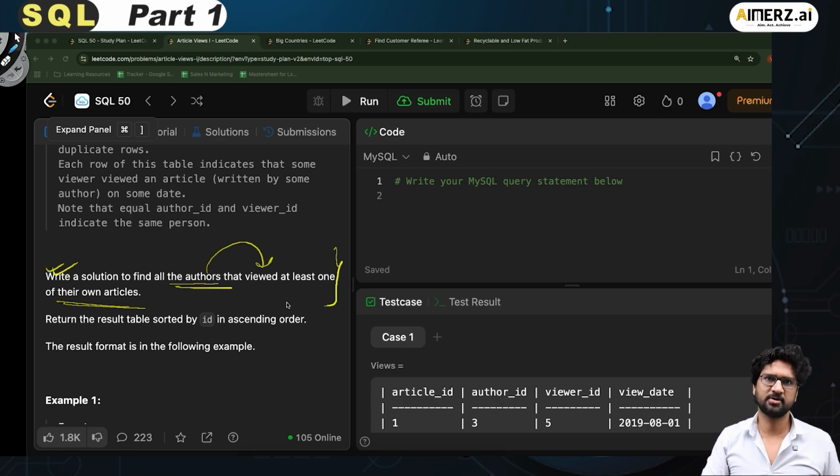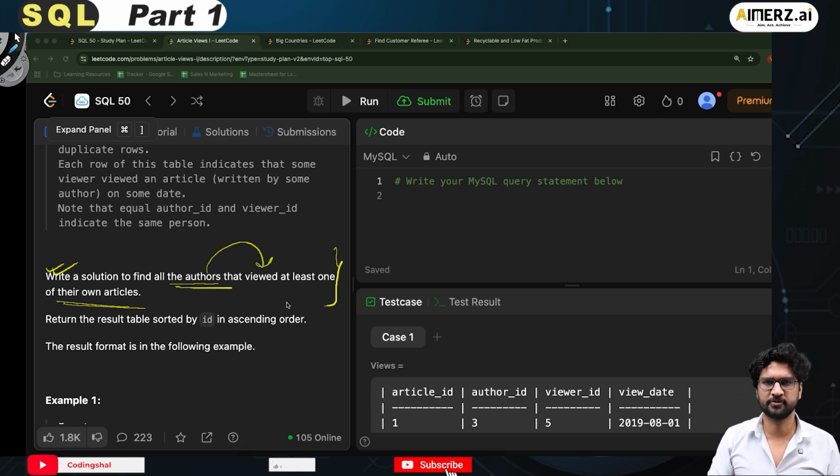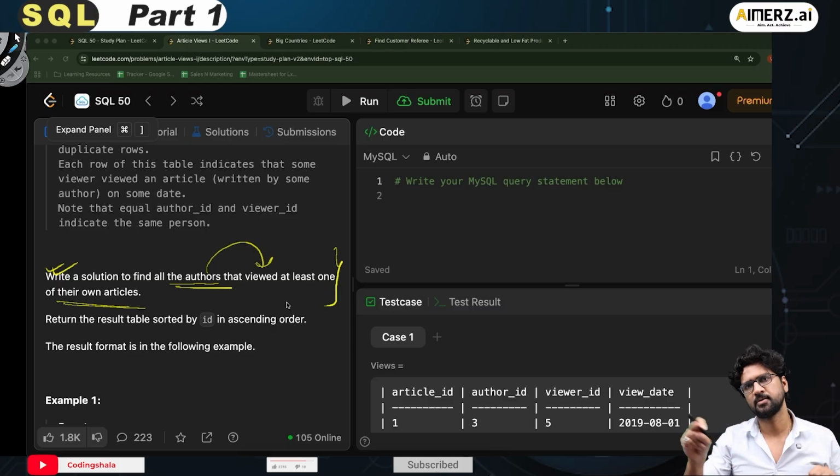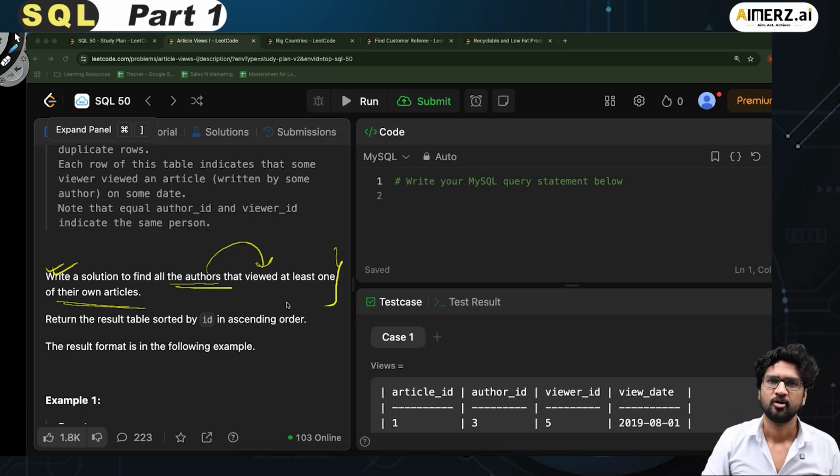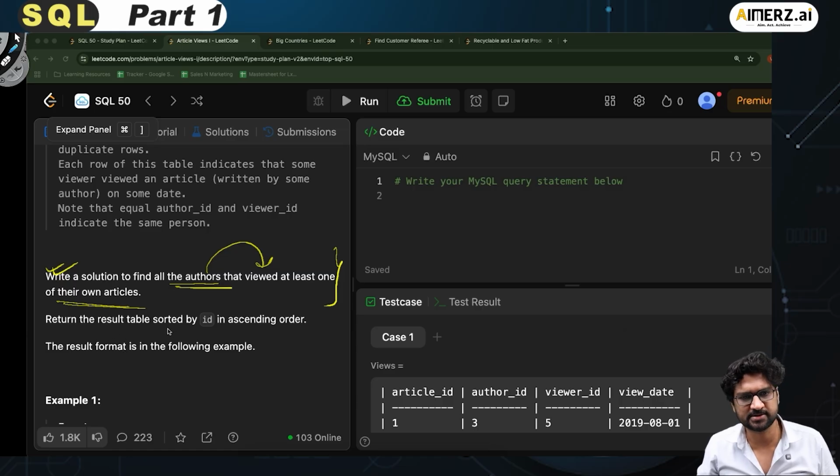So basically this is a table which contains a record of the people watching the work of the other authors. So I have to get the list of all the authors who have checked their own articles at least once, and all those authors who do it, I have to find their list. Return the result set sorted by ID.